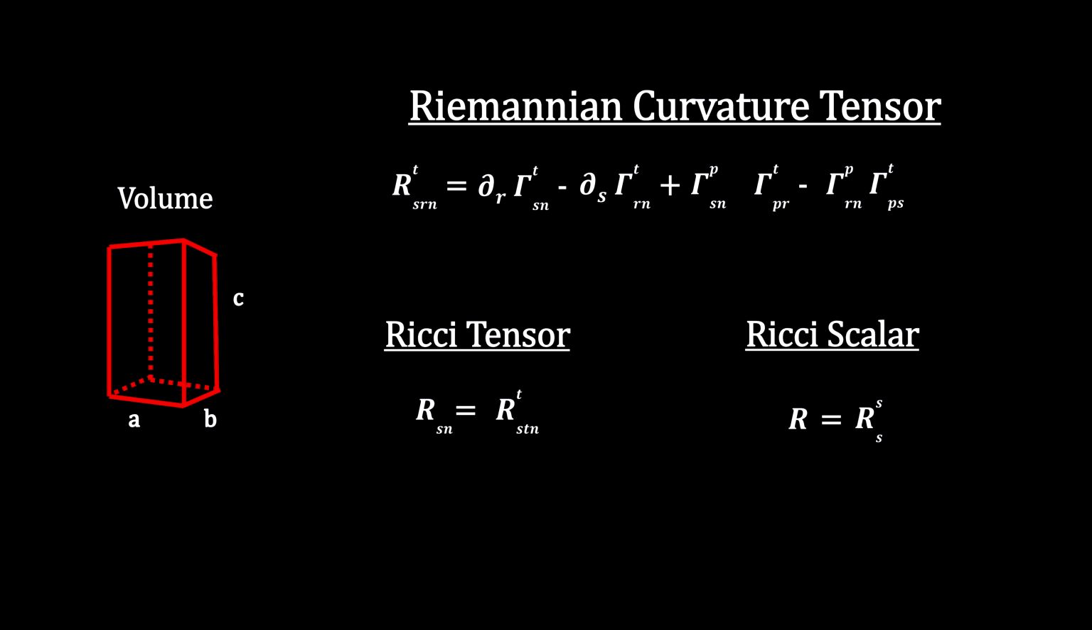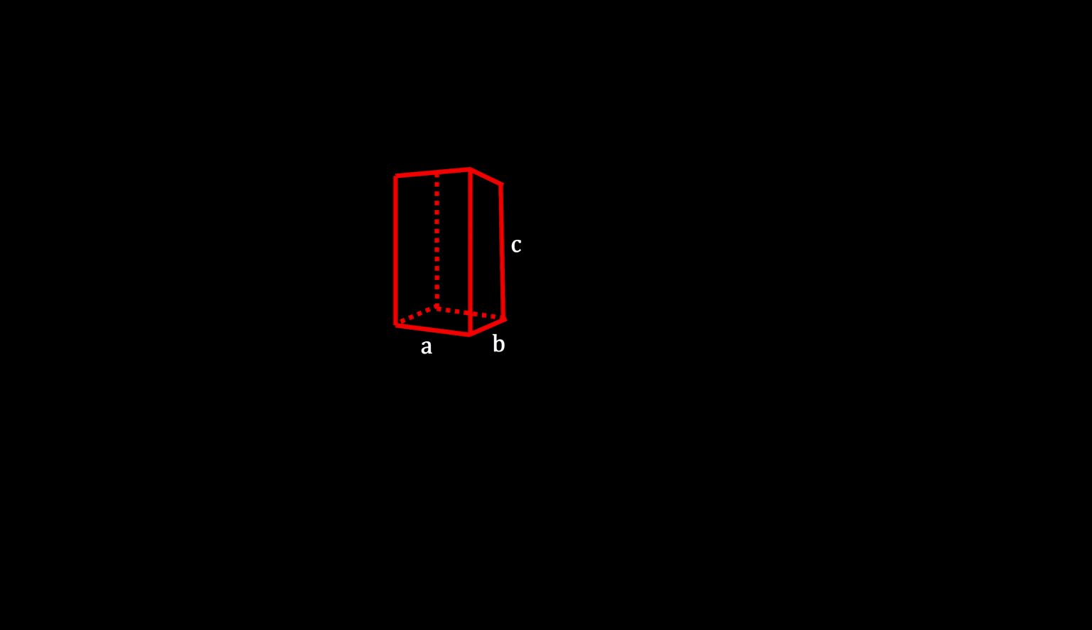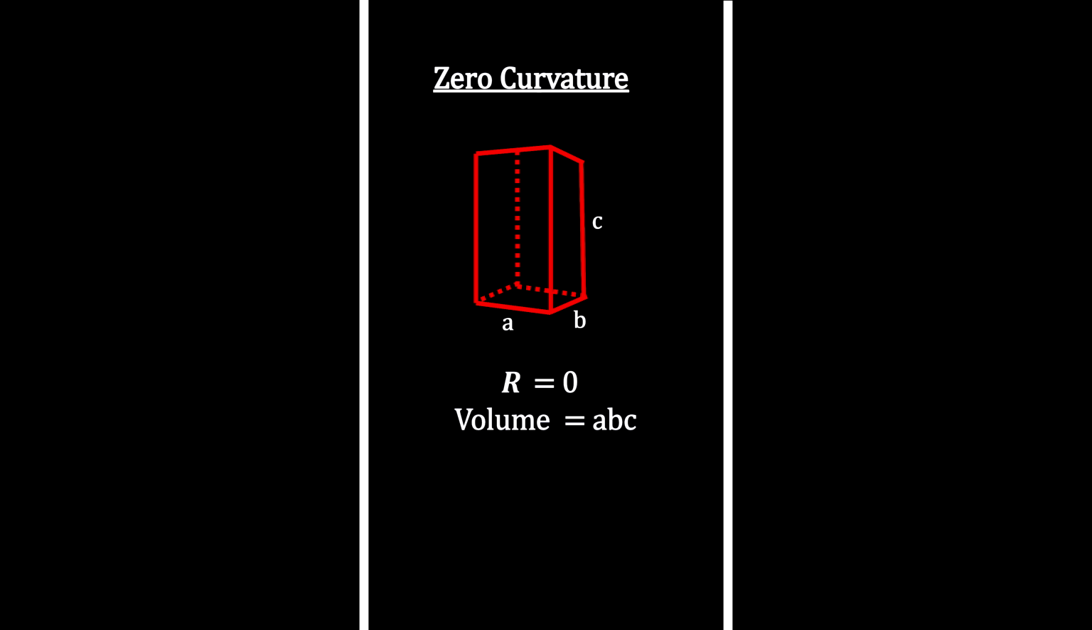A subset of this tensor was developed by a mathematician named Gregorio Ricci-Curbastro. Where Riemann gives us the curvature for every geodesic, Ricci gives us the average for a volume. With this, we can calculate the amount by which a volume deviates from what it would be in Euclidean space. For example, in Euclidean flat space, a cuboid's volume is A times B times C. The yellow lines represent geodesics inside the box.